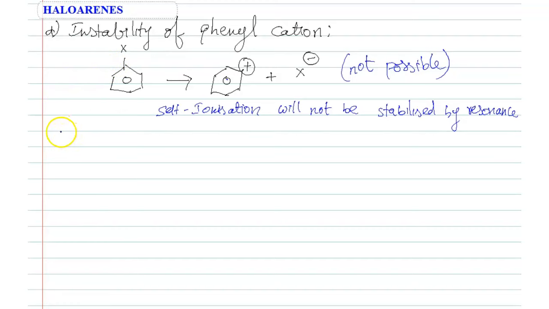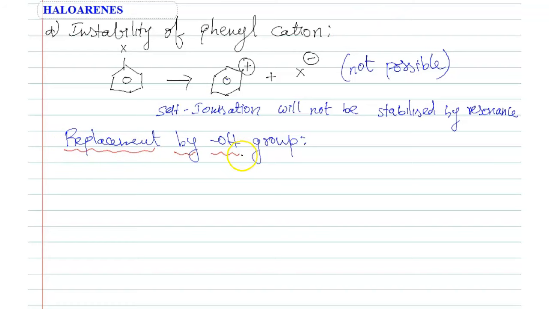So 4 factors are completed. Now, how do we replace the chlorine? Simply, we can replace it by an OH group by introducing some electron withdrawing groups on the benzene ring.